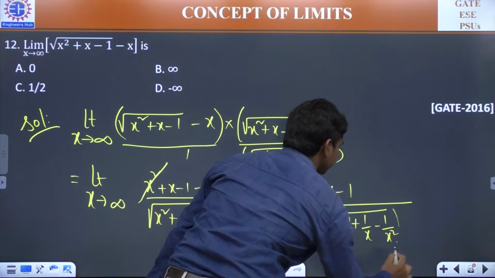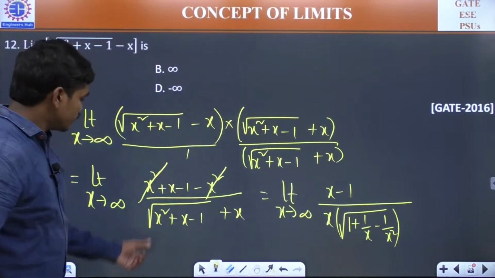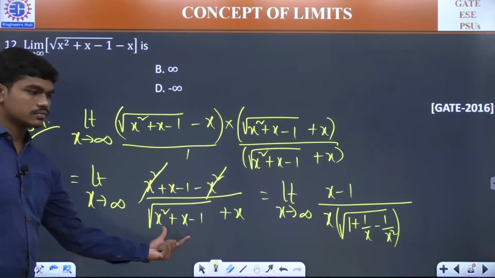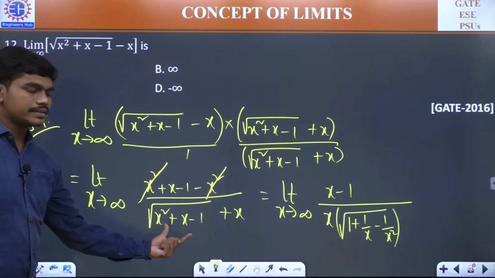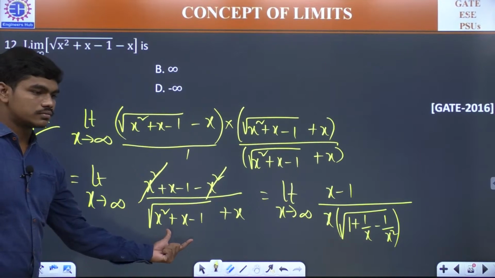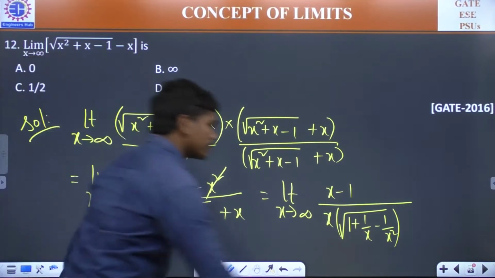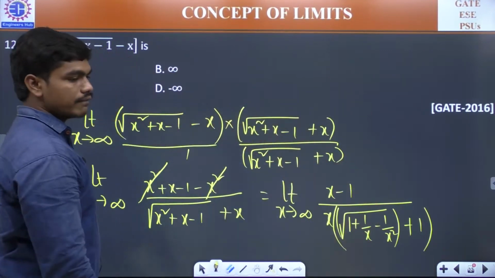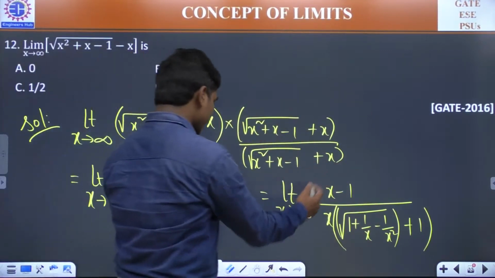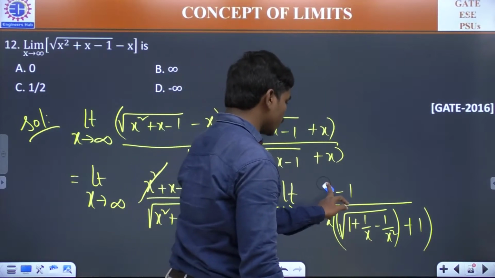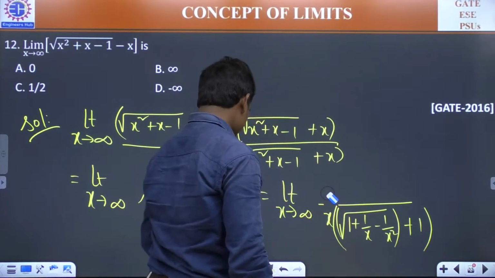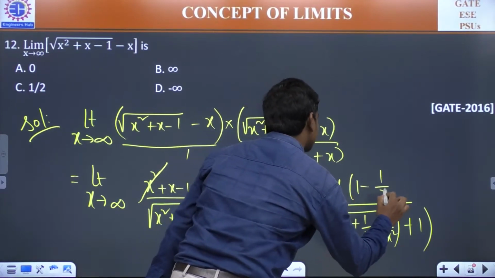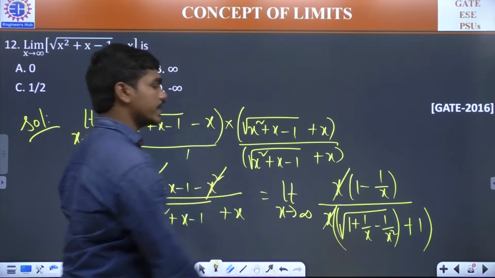Can I write this for this square root? Yes. Plus 1 if I take this as common. Now, similarly, if I take x common in the numerator also, x into 1 minus 1 by x. This is what you can do. You can cancel this x and x.